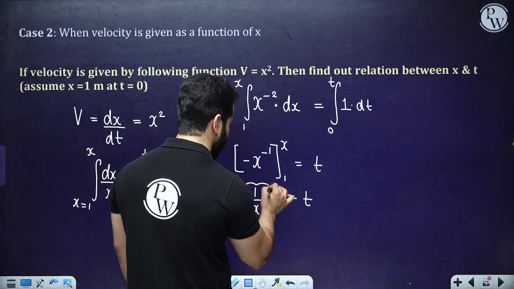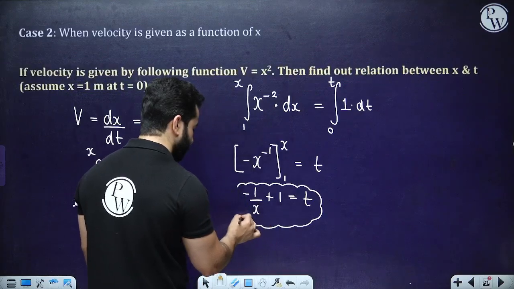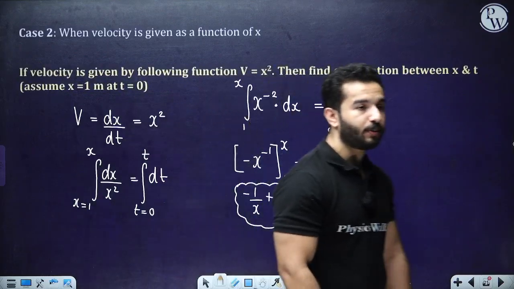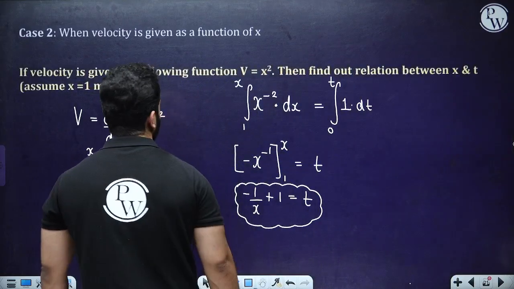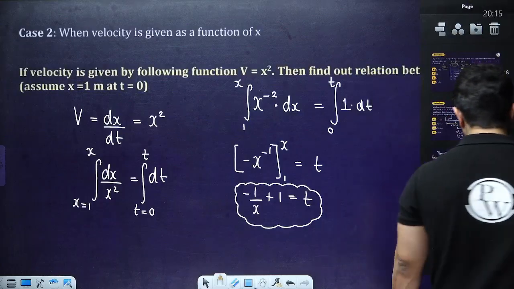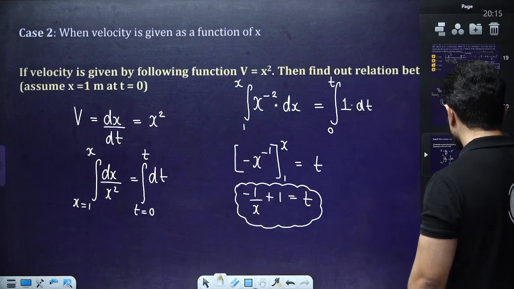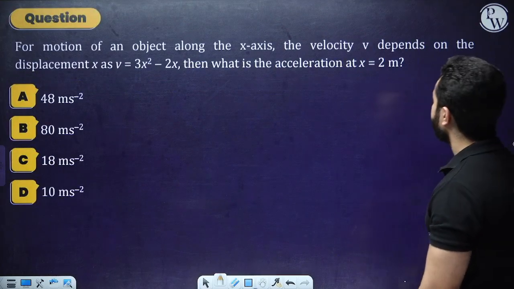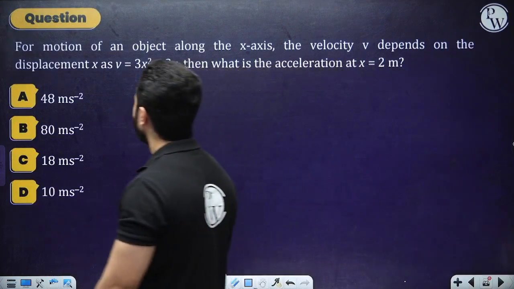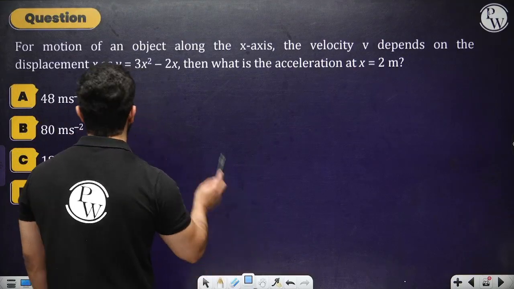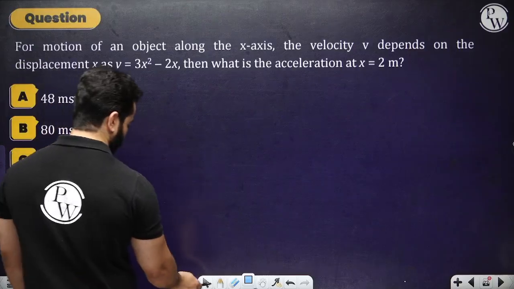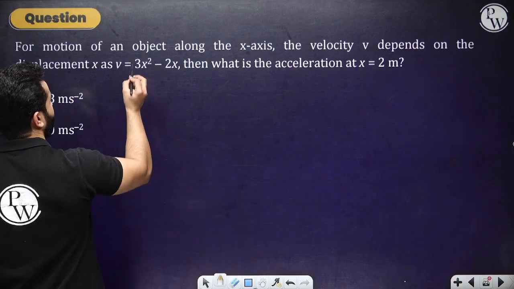Now in any way you want to write it down, right? If you have any problem, if you have made any mistake, please write it down in the comment section. Hopefully I have not done it, right? Everything's clear. Case 2. Now let's move to the next question. Some more questions. Can I give you this question in homework? Let's see. For motion of an object along the x-axis, the velocity v depends on the displacement as v equals to. Okay, I can't give you this question in homework. We'll solve it. Why?